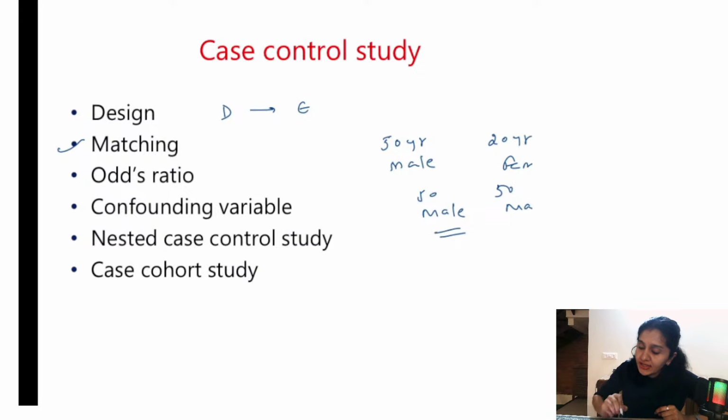Alright. The next thing is odds ratio. How do you calculate it? First you need to know how to draw a 2x2 table. In the exams they give you scenarios and you're supposed to calculate the odds ratio. Usually they give you simple calculations only. So this is A, that is exposure plus disease both present. Exposure is present but the disease is absent is B. Exposure is not there but the disease is there is C. Both are absent is D. I won't tell you the derivation of the odds ratio, but the odds ratio formula is AD divided by BC. This is what you need to remember.